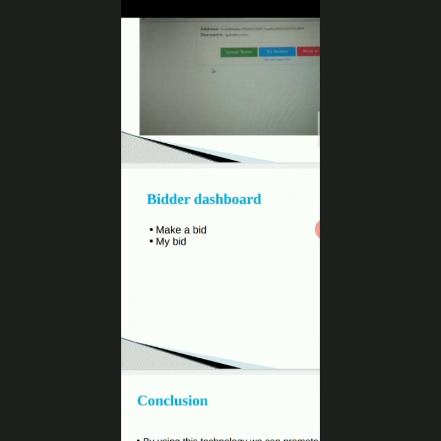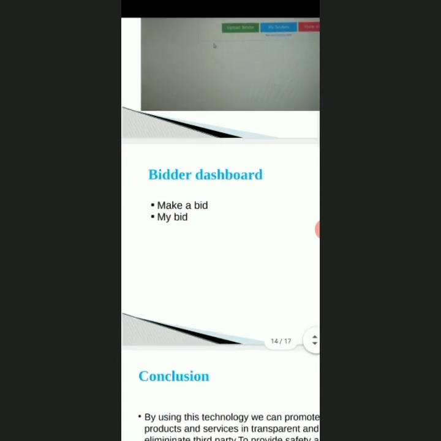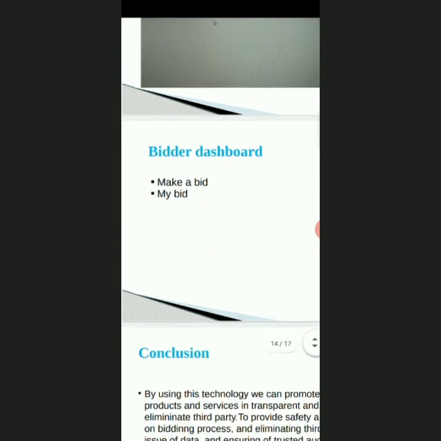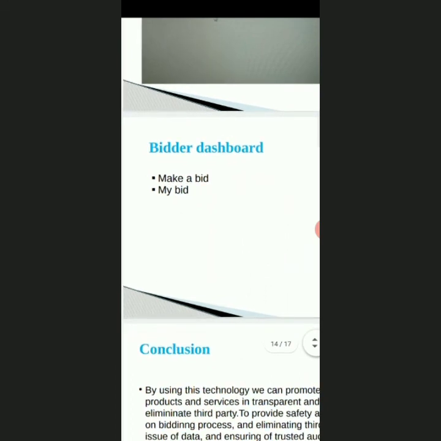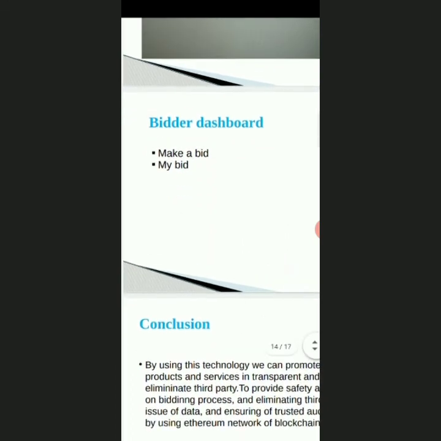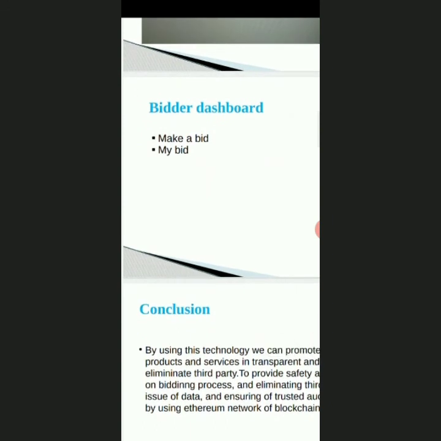And at last, the uploader will decide the winner of the contract by selecting the least price bidder. Then he assigns the contract to that bidder, and the bidder will transfer the amount to the uploader. So this is all about the bidding system.